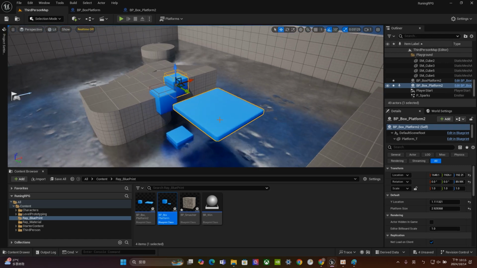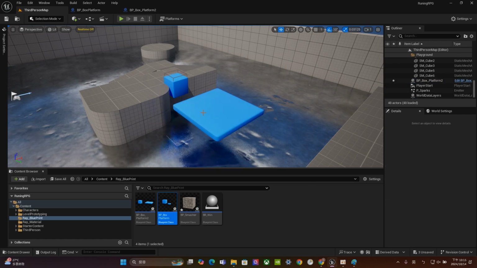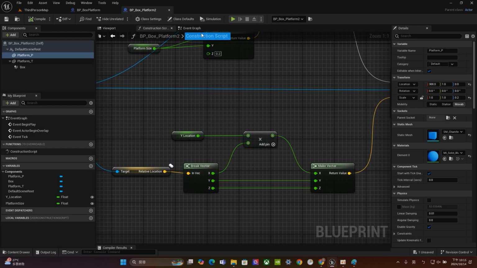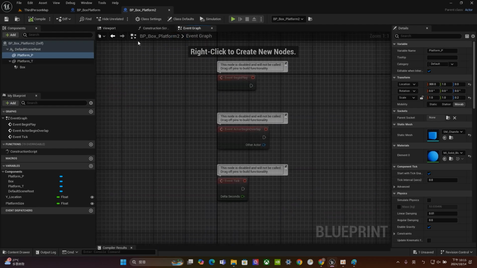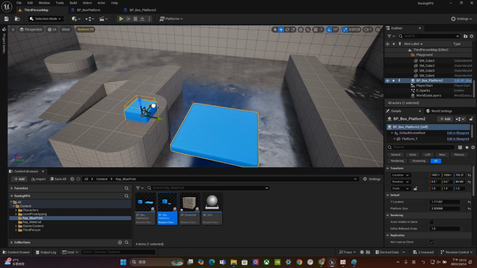And we can use the detail editor to control the size and the geometry of your blueprint. Okay, so don't forget to save your file. For the next part, we are going to do the event graph. The event graph part basically controls the action after you start the game.